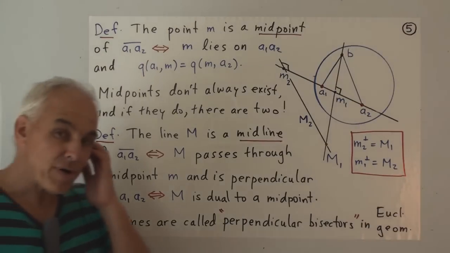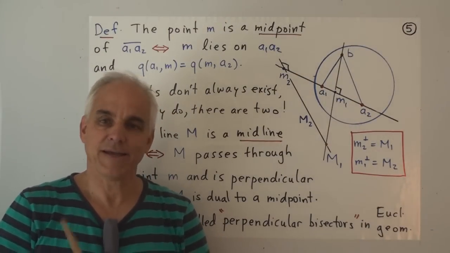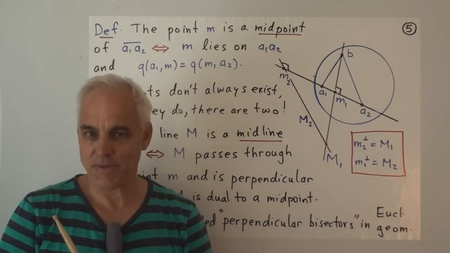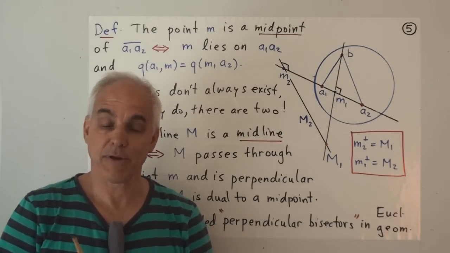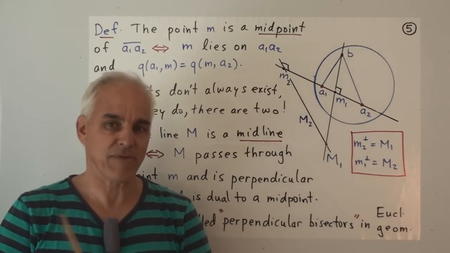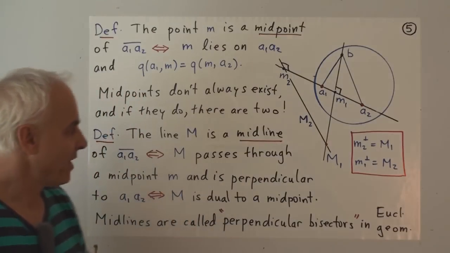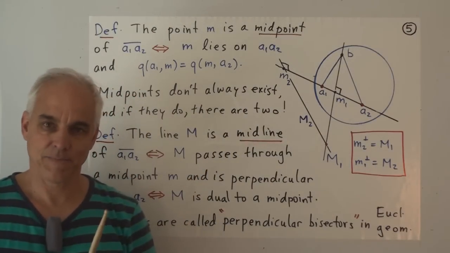Now, the theory of midpoints in projective geometry or in hyperbolic geometry is quite different from the theory in Euclidean geometry. It takes some getting used to, but it also provides a very rich new flavor to the subject. The key point is that, first of all, midpoints don't always exist.